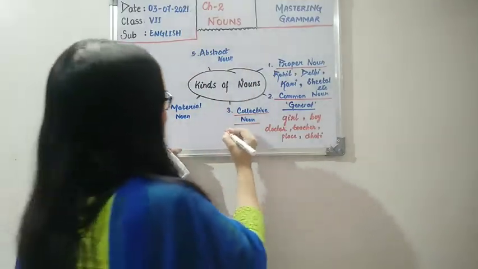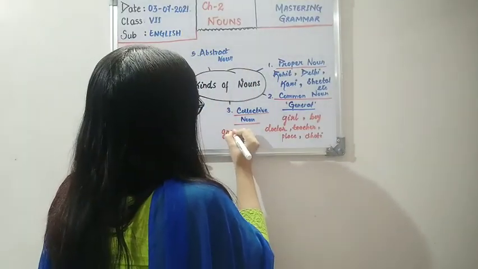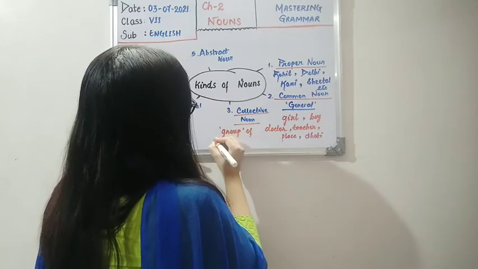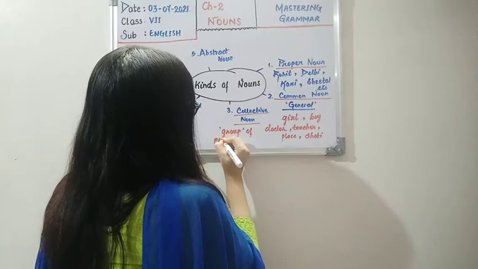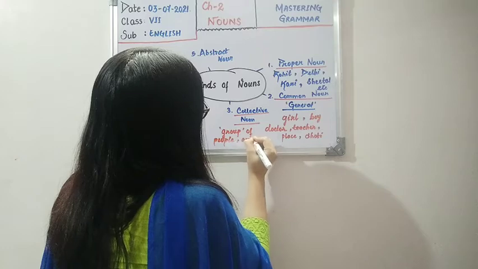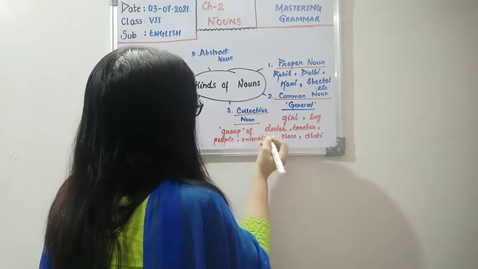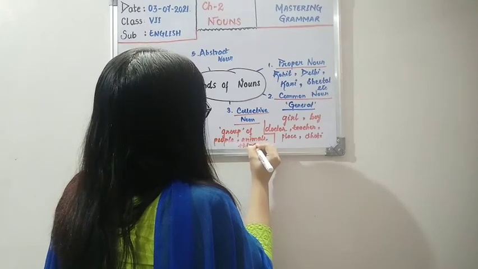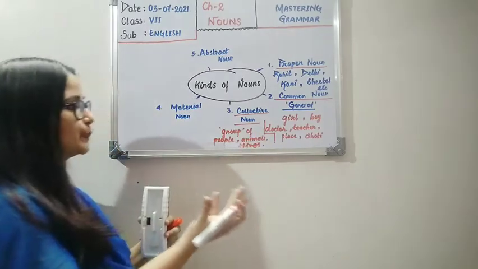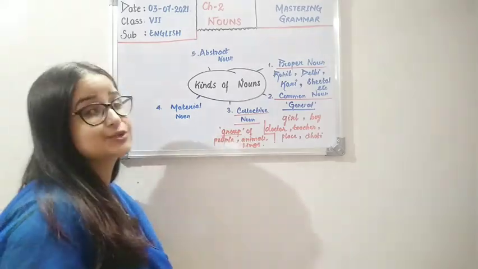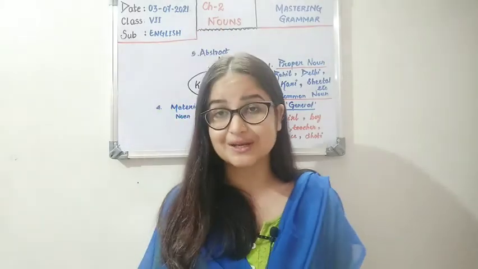Okay children, so yes, collective noun is specifically the specific names given to a group of what? A group of people, animals, things, anything. So it is specifically used for a group of things. Okay, so you should know this. Now moving to material noun. What is a material noun?